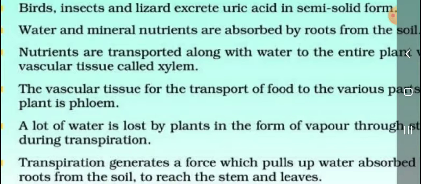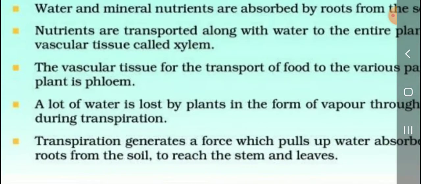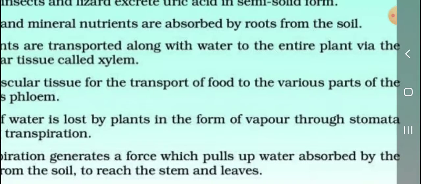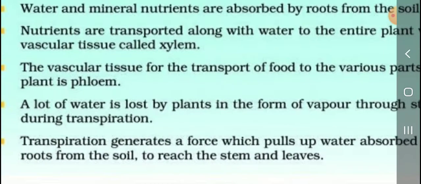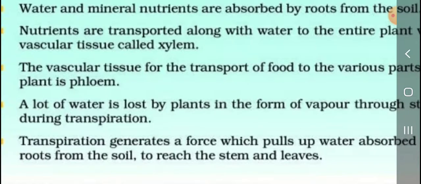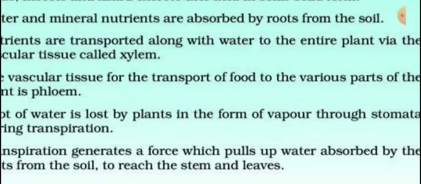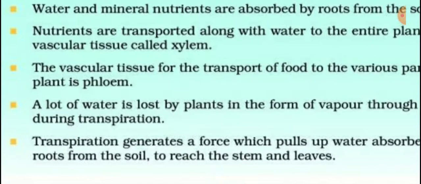So, what is the main function of phloem? To transport food. A lot of water is lost by plants in the form of vapor through the stomata during transpiration. So, stomata are minute tiny pores on the surface of the leaves to evaporate the water. Okay. Transpiration generates a force which pulls water absorbed by the roots from the soil to reach the stems and leaves. That's all, students.